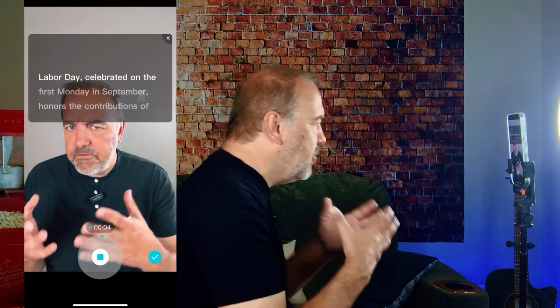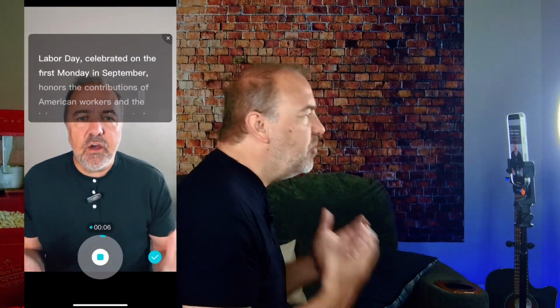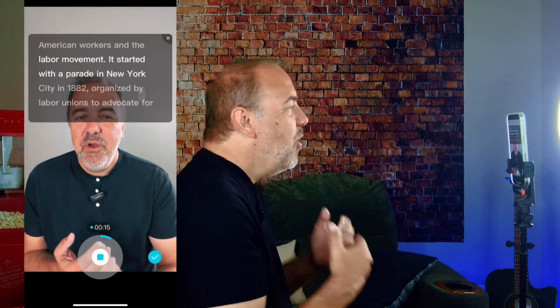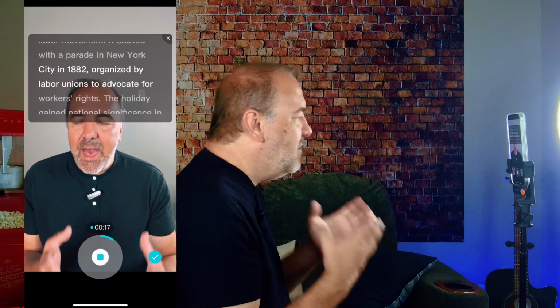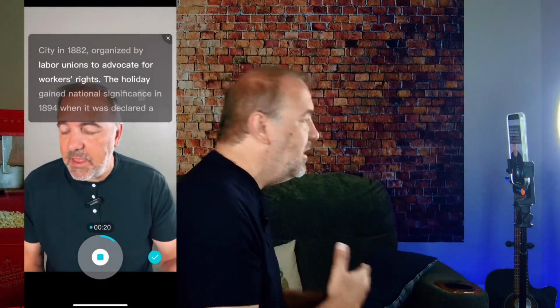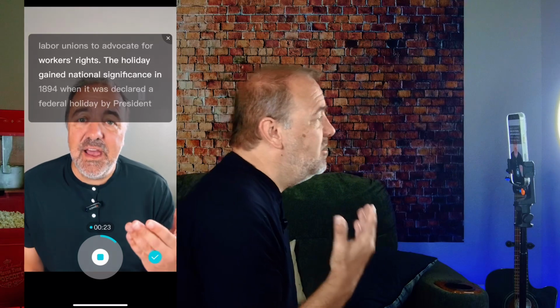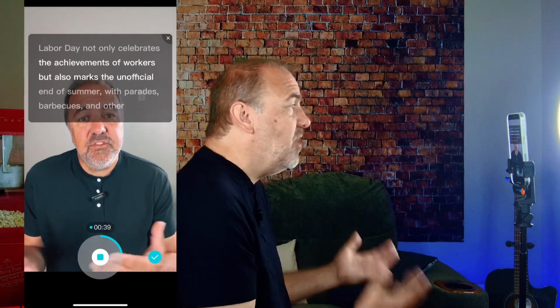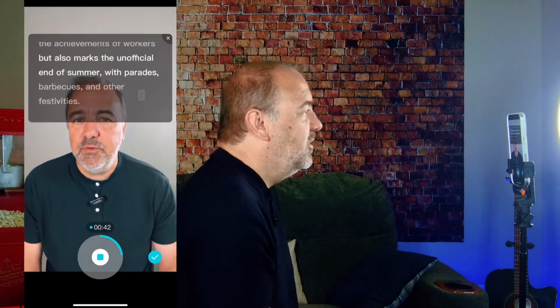Labor Day, celebrated on the first Monday in September, honors the contributions of American workers and the labor movement. Now, it started with a parade in New York City in 1882, organized by labor unions to advocate for workers' rights. Now, the holiday gained national significance in 1894 when it was declared a federal holiday by President Grover Cleveland, following the Pullman Strike, a pivotal event in labor history. Now, today, Labor Day not only celebrates the achievements of workers, but also marks the unofficial end of summer with parades, barbecues, and other festivities.